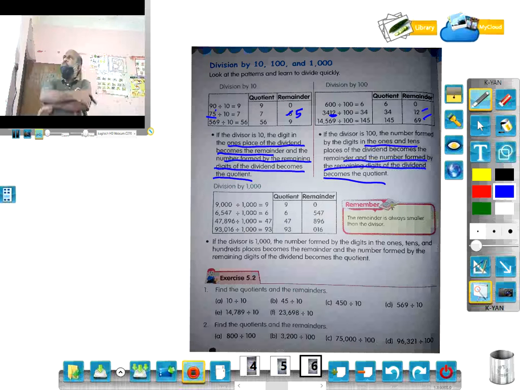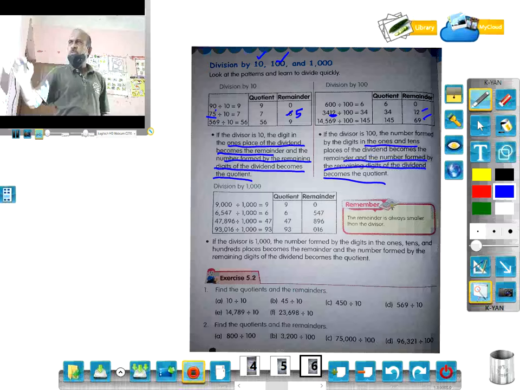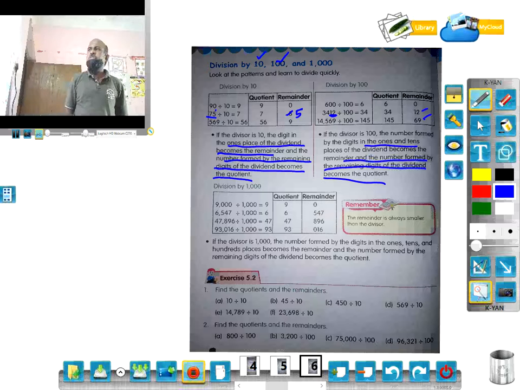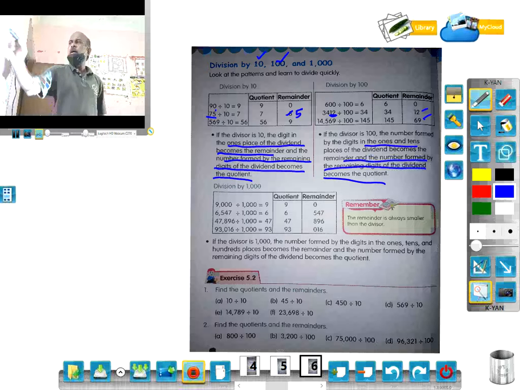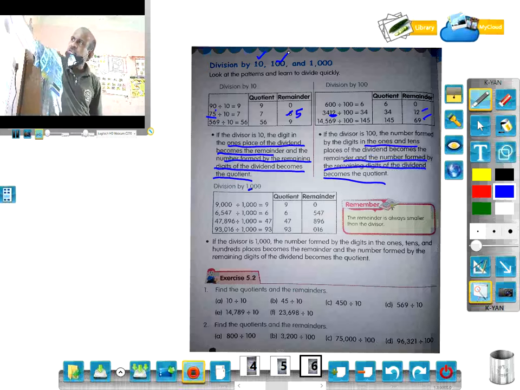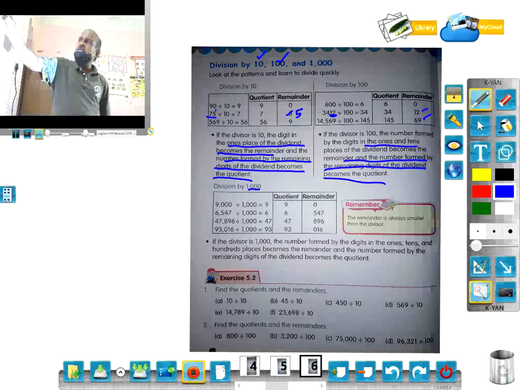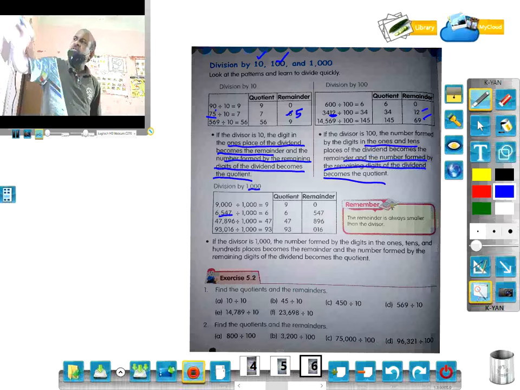Division by 1000. That was for 10 and 100, now let us see 1000. 9000 by 1000 is 9, the remainder is 0. 6547 when you divide by 1000, how many zeros are in 1000? There are 3 zeros. So in 6547, after the 6000, how many digits are there? 3 digits.